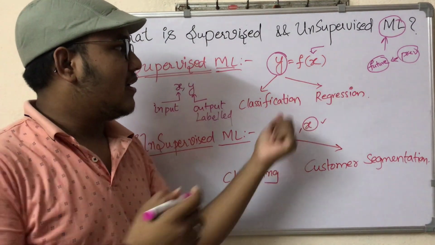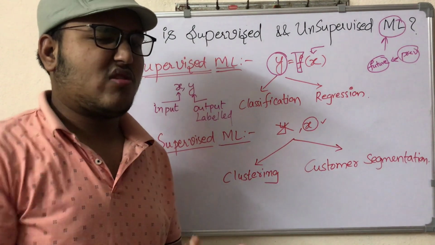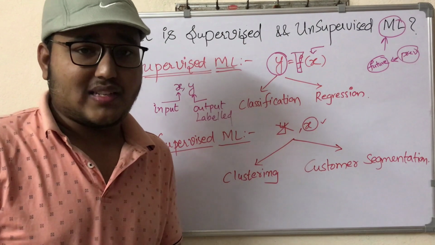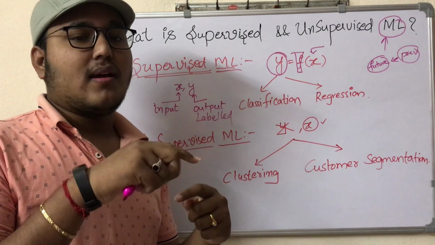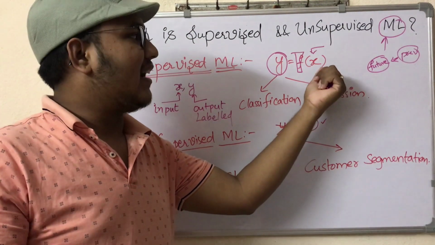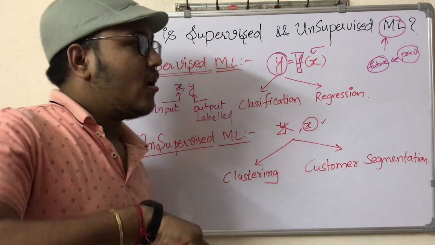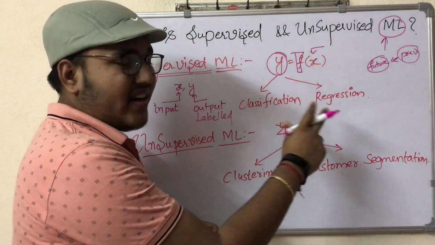The function can be linear regression or any classification or regression algorithm. I don't bother about that, but the function is finding the patterns. We give new data that is not seen by the model, and the model predicts the y.